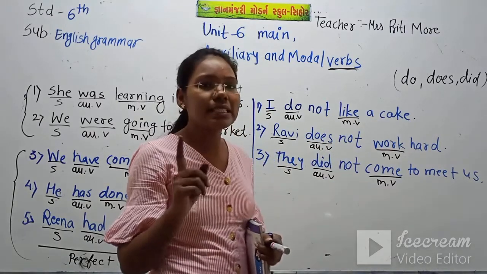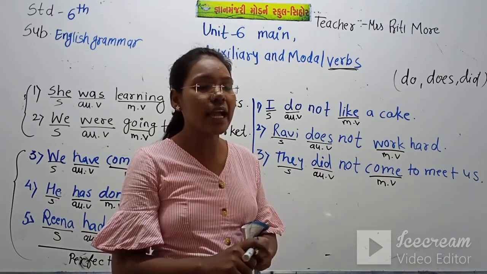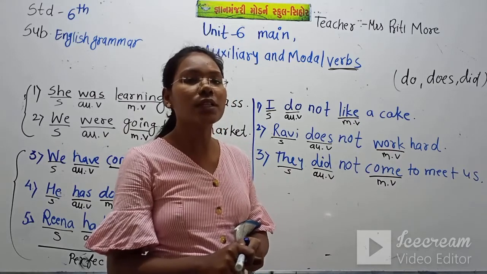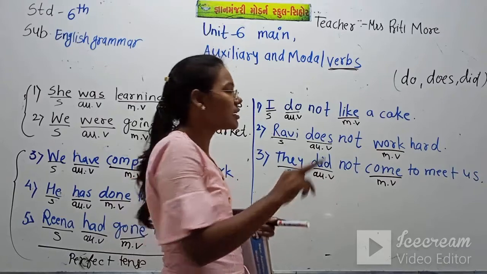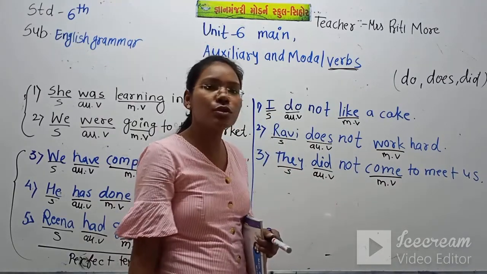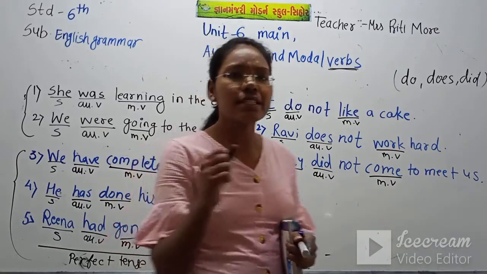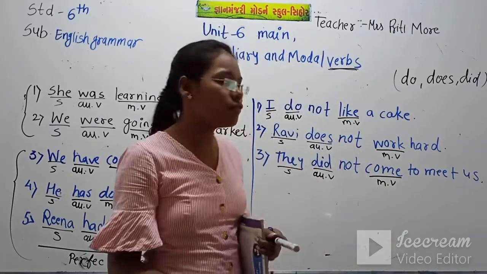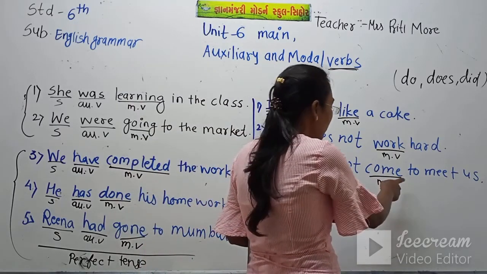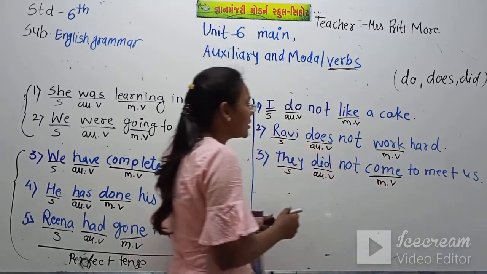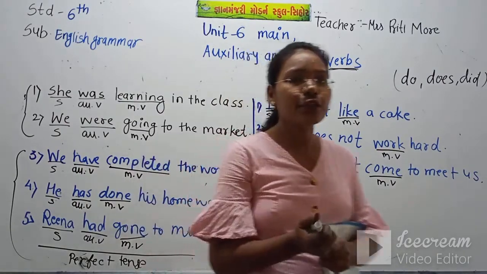When the subject is singular, that time we use does, and when the subject is plural, that time we use do. But there is an exception, with I also we use do only. But in the past tense, whether the subject is singular or plural, both times we use only did. So they did not come to meet us. Here we use do, does, did for making the negative sentence.